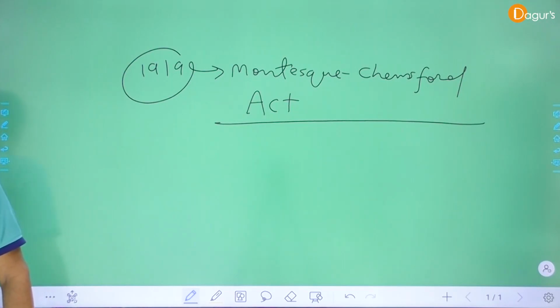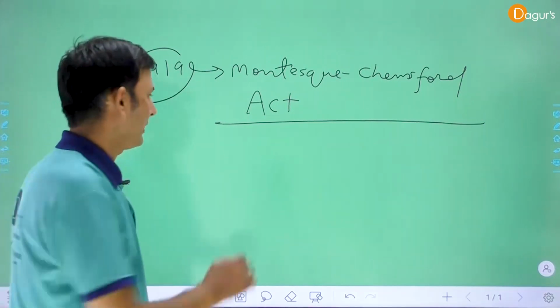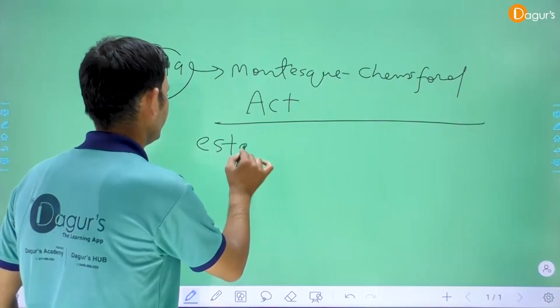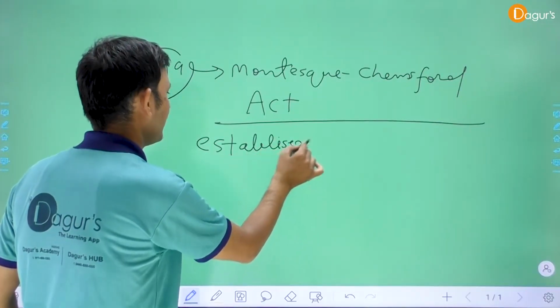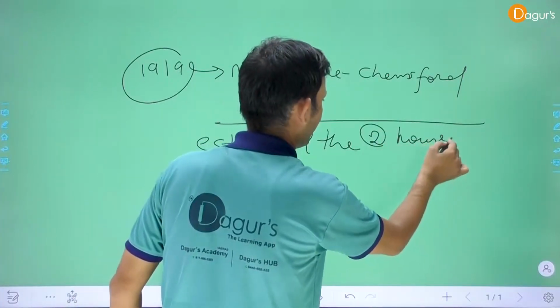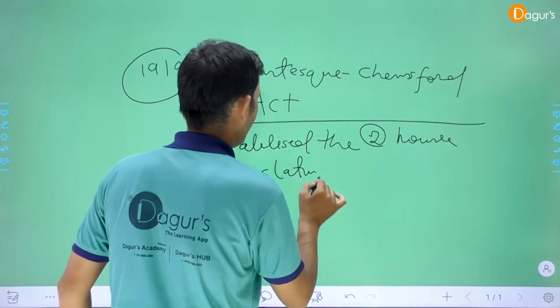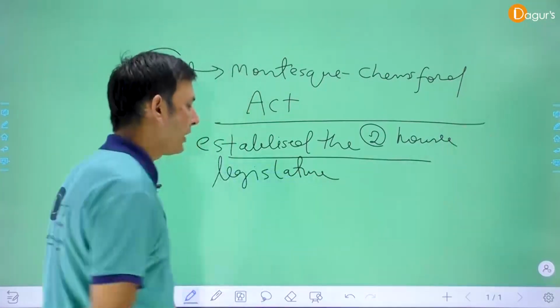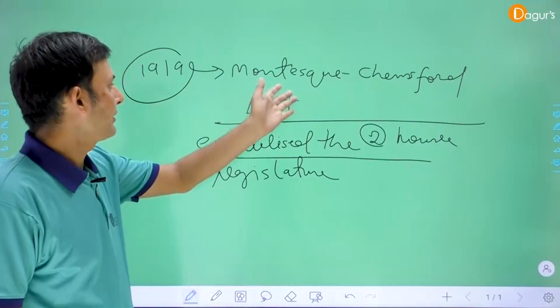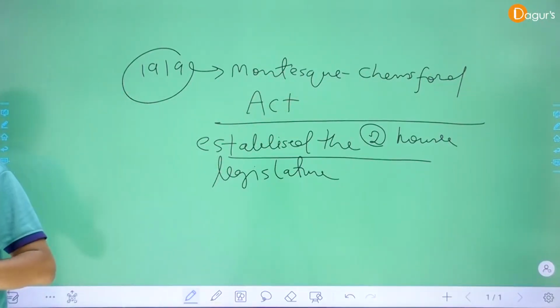Clear? It established a two-house legislature in India. Introduced the two-house legislature in India by this Montagu-Chelmsford Act. Point number one.